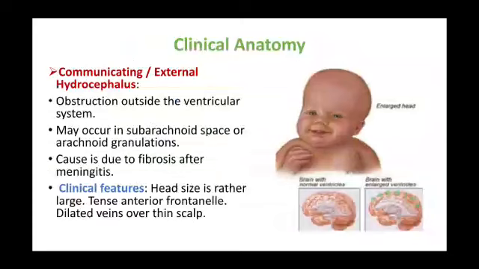So this is due to obstruction outside the ventricular system, which may occur in the subarachnoid space or arachnoid granulations. Cause is fibrosis after meningitis. Features we are seeing are a large head size, tense anterior fontanelle, dilated veins over the thin scalp. So that's the first variety.